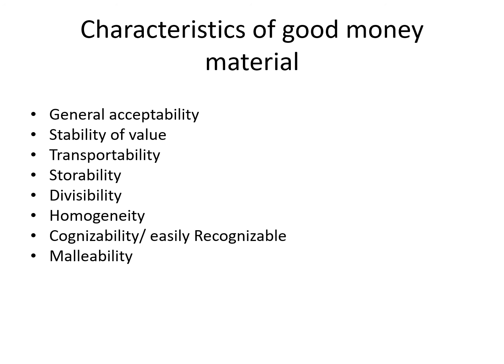You can convert it into small denominations, or make conversions of different types. So it should have malleability as well. These are certain characteristics which should be possessed by any product or commodity which could be used for money.